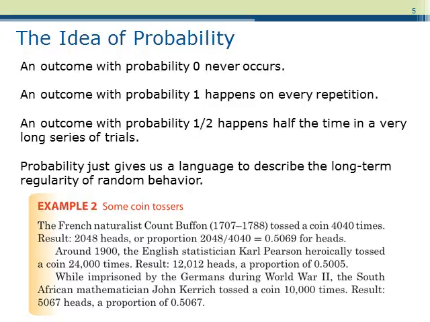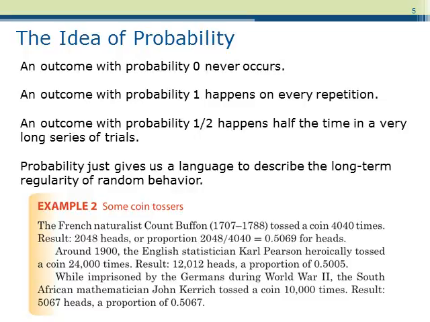So probability is a number between 0 and 1 that tells us how frequently something should occur in a long series of trials. For instance, an outcome with probability 0 should never occur. An outcome with probability 1 should always occur. And an outcome with probability 1/2 should occur about half the time.